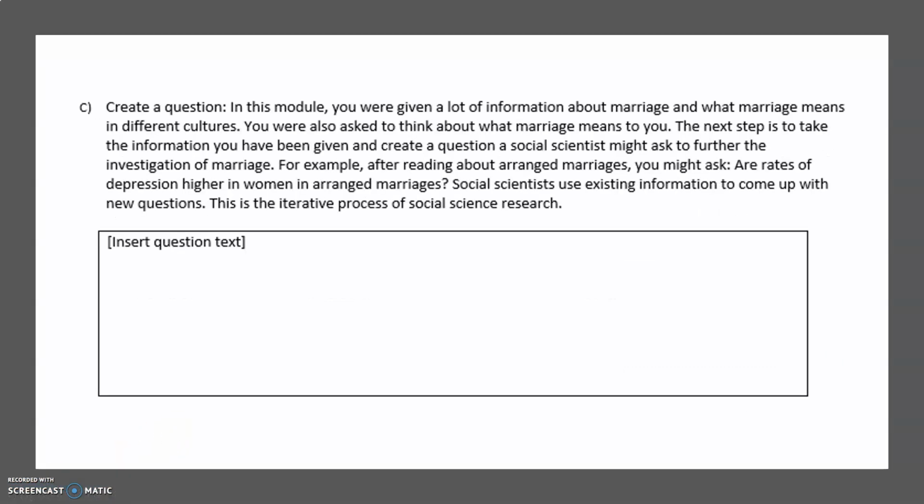In the last section, section C, you will be creating a question a social scientist may ask about marriage. You only need one question. Remember that your question should be a factual question based on the facts as opposed to being rooted in bias or unfair assumptions. Your question can be about any of the types of marriage we discussed this week. Your question can come from psychology, sociology, or anthropology. Remember that your question should also be objective and not show bias.